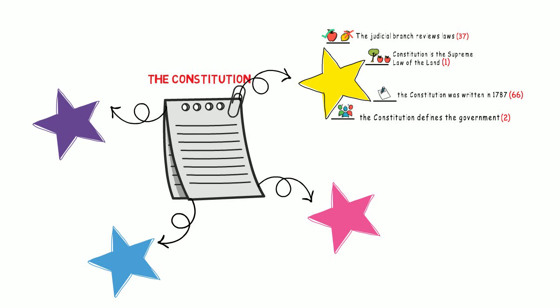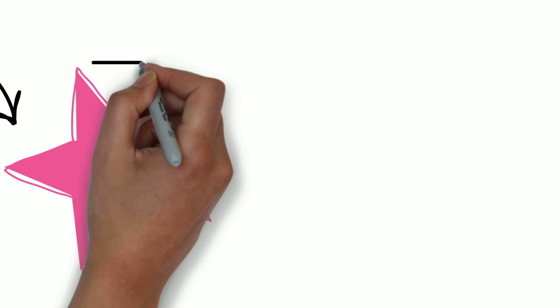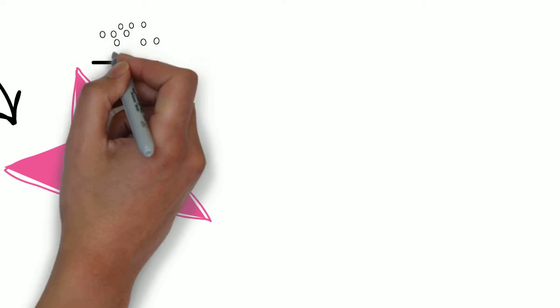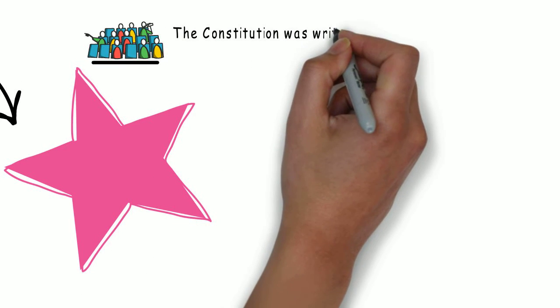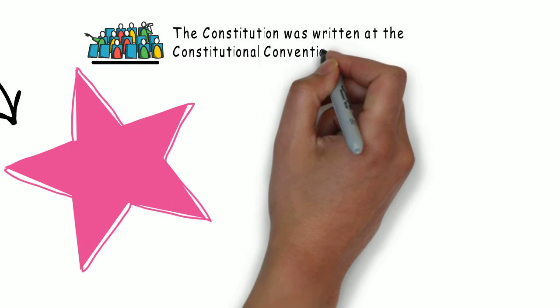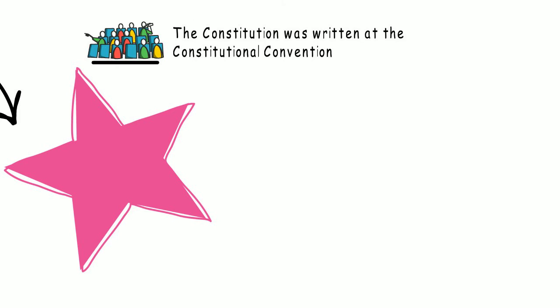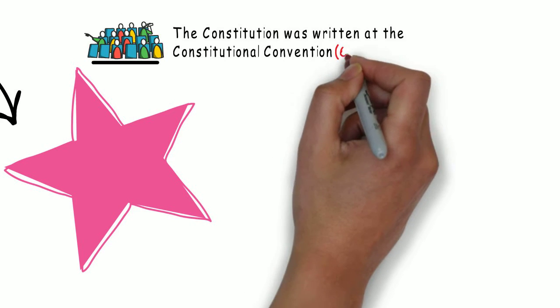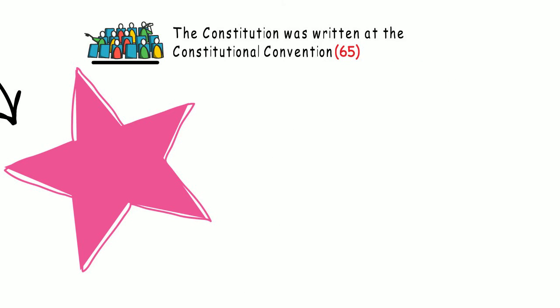To write the Constitution, the original colonies organized a meeting. Representatives of each original colony came to this meeting to discuss what they were going to write in the Constitution. This meeting was called the Constitutional Convention. This is question 65. The Constitution was written at the Constitutional Convention.